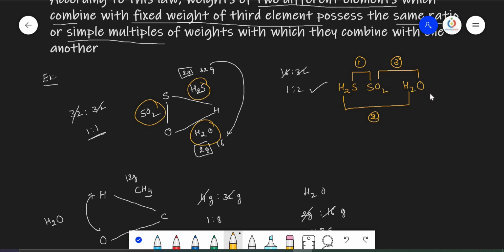You should not take nitrogen again or another element, because only three compounds must be there, and that too with three elements, and three combination pairs. So the first pair has one set of the same element, and the second has another set of the same element. Hydrogen is present here, and here oxygen is present.